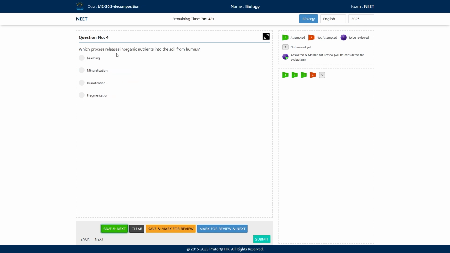Next one, which process releases inorganic nutrients into the soil from the humus? The options are leaching, mineralization, humification, and fragmentation. What would be the correct answer?